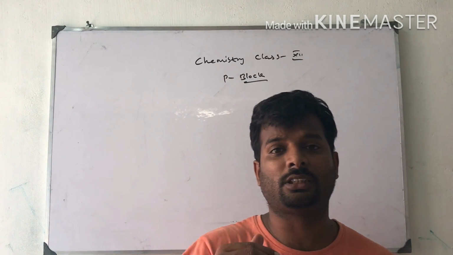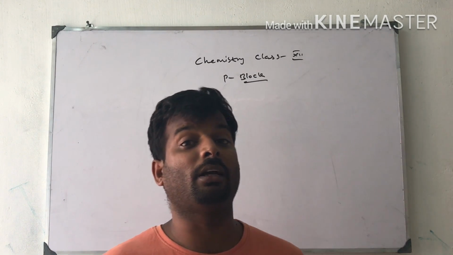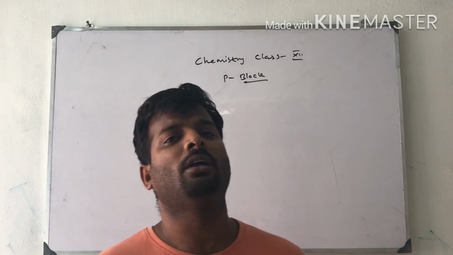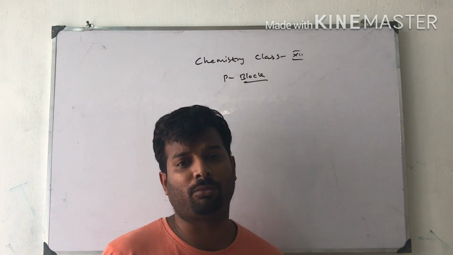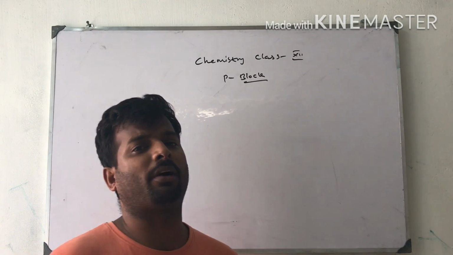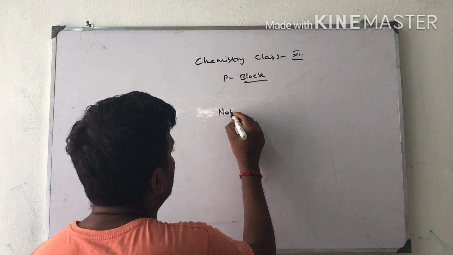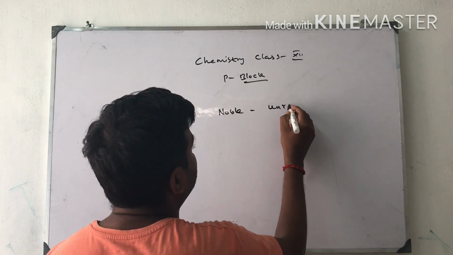All these 6 elements are gases and are chemically unreactive. Only a few xenon compounds are formed, when xenon reacts with fluorine to give xenon fluorides. Few compounds are formed, so they are called noble gases. Noble means unreactive.